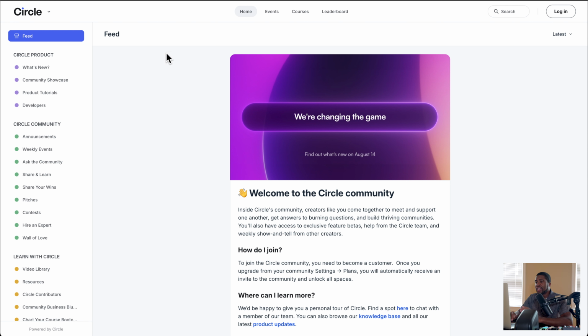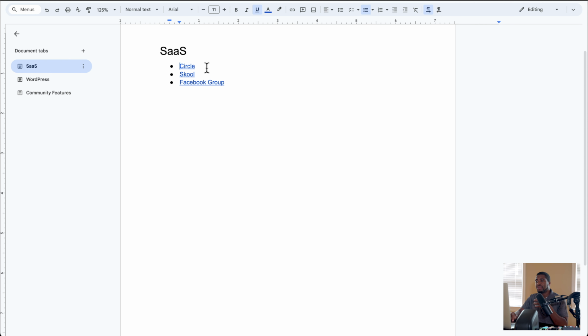And what I like about these two platforms is that they are fast, they're performance driven, and they have a really good way for you to be able to build your community independently of using third-party tools. Now you can integrate third-party tools, but you can build your community straight with these platforms in an easy way. Again, I said that Circle has more flexibility than Skool, but if you just want to set up the fundamentals, Circle can be very easy for you to do so. And these are ways for you to build your community off of WordPress using a software as a service.